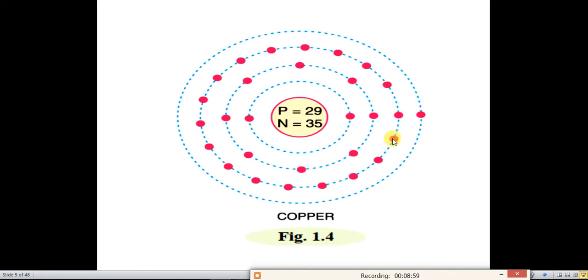And in the last orbit, 1 electron. This means the atomic number is equal to the number of electrons, which is equal to the number of protons, 29. So the electronic configuration is 2, 8, that is 10, and again 18, that is 28, and this is 1, 29.